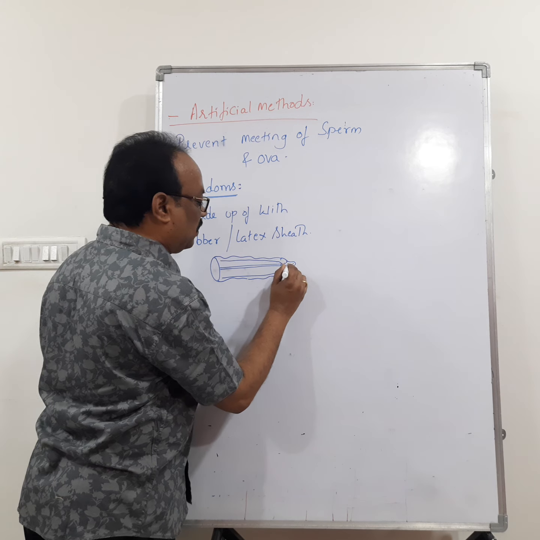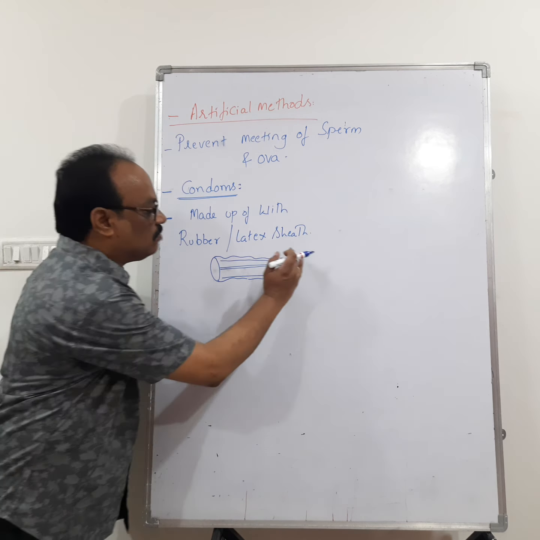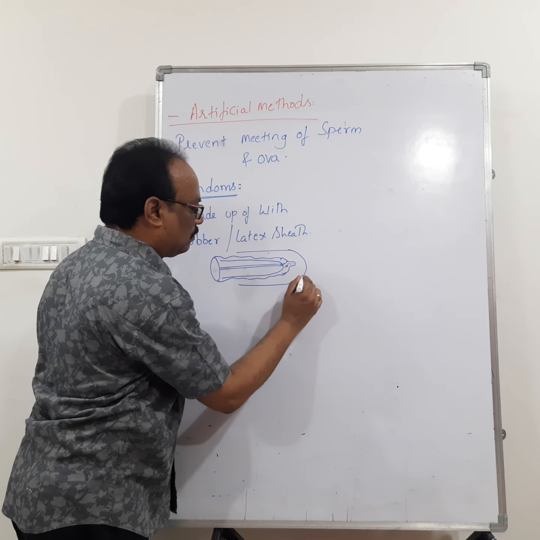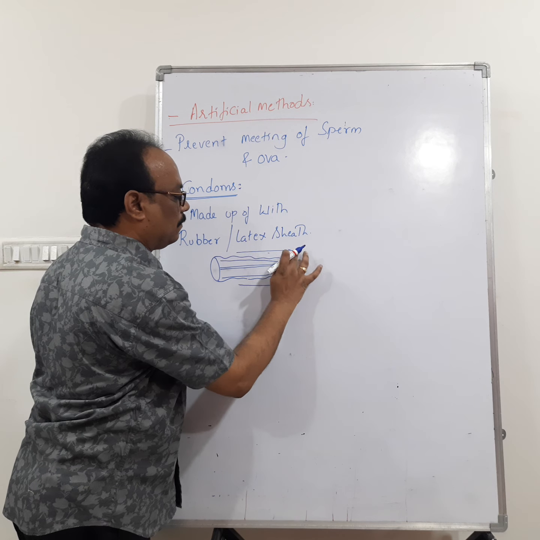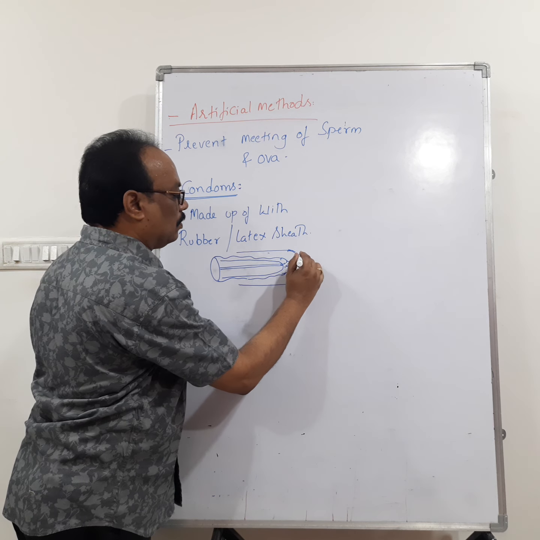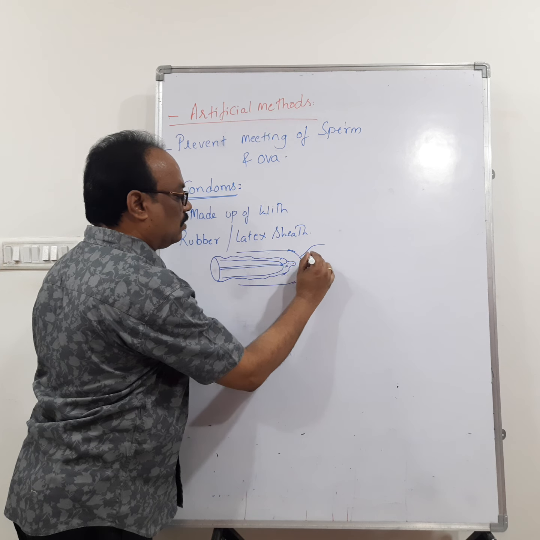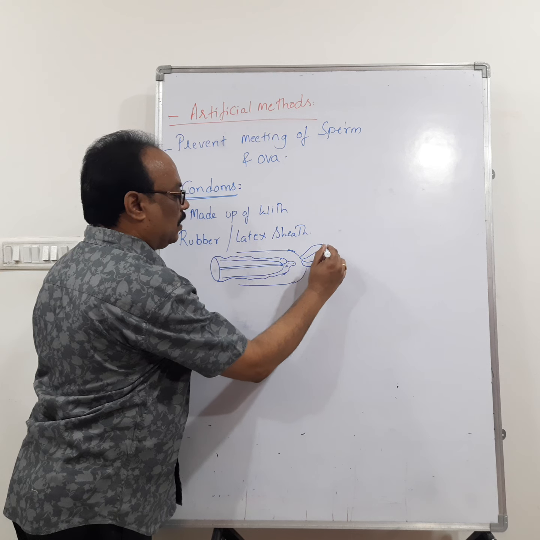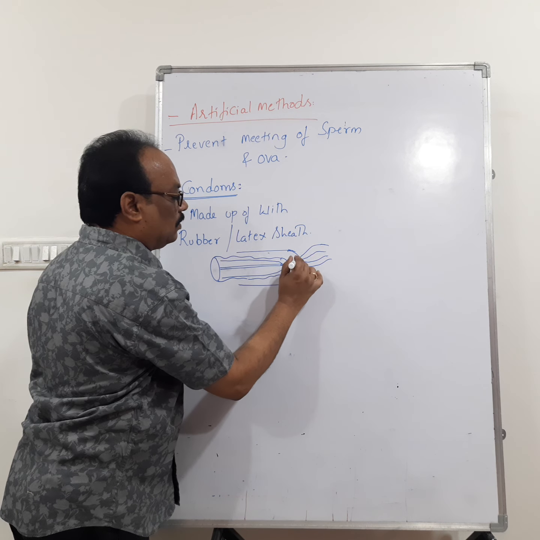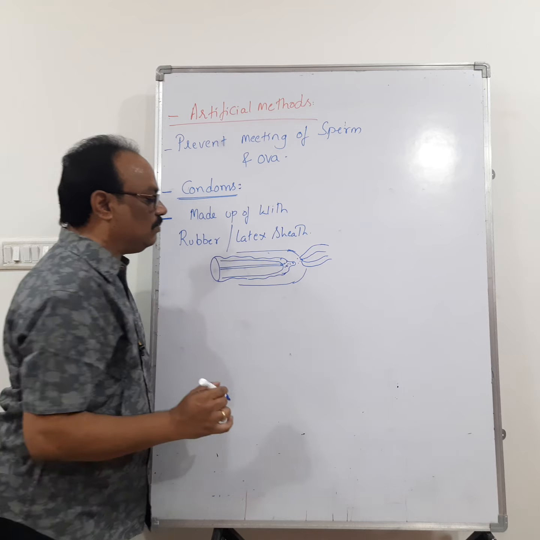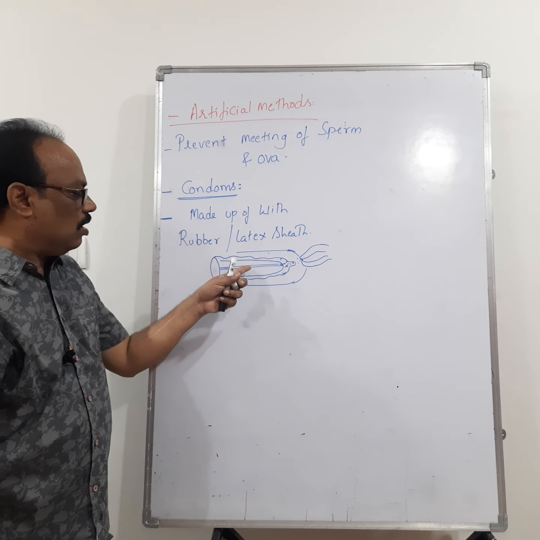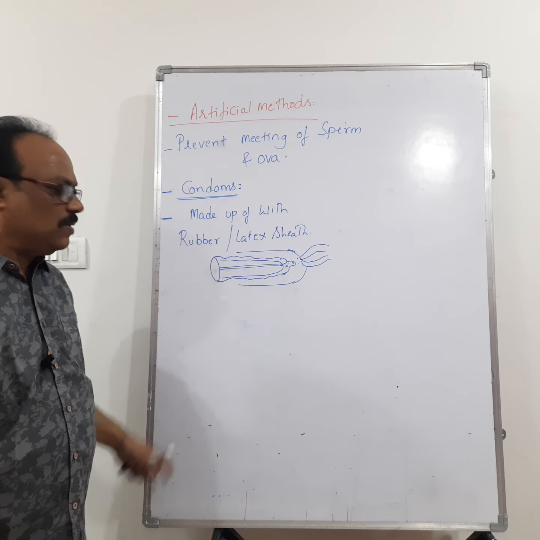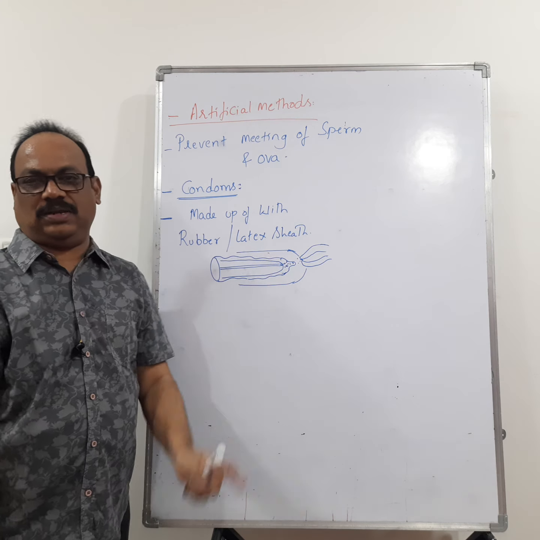So ejaculation takes place here only. So the sperms do not enter into the female reproductive tract. So this is the vagina. Okay, so we can think of this one as the uterus, like this. So here the ejaculation does not enter into the vagina of the female reproductive tract. So condoms prevent the entry of sperms into the female reproductive tract, and the person ejaculates inside the condom only.